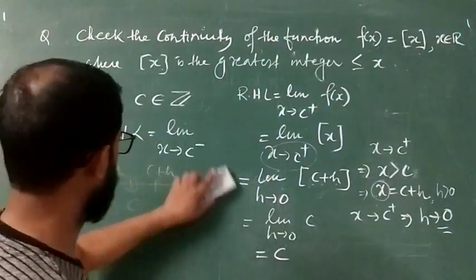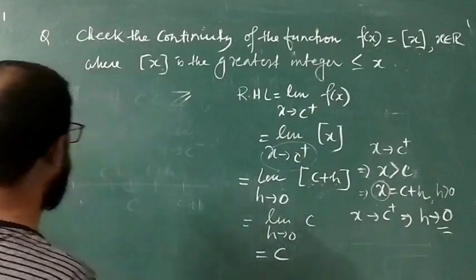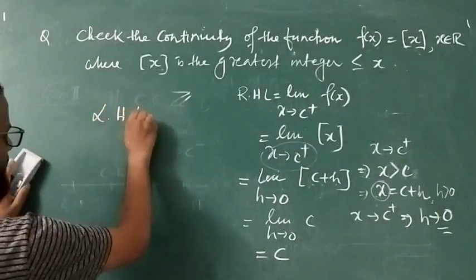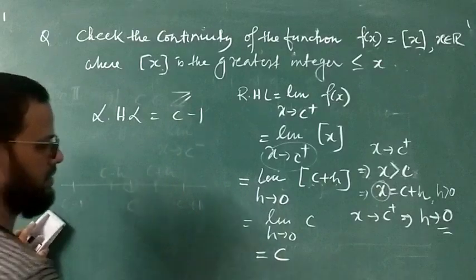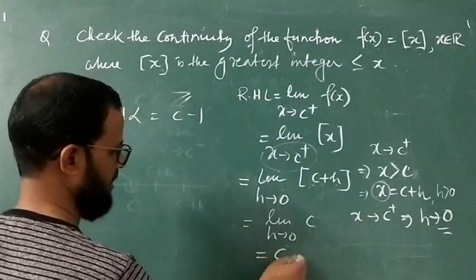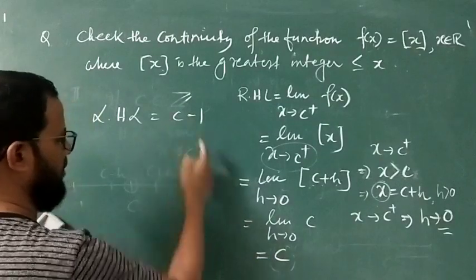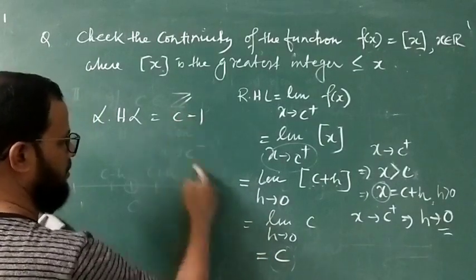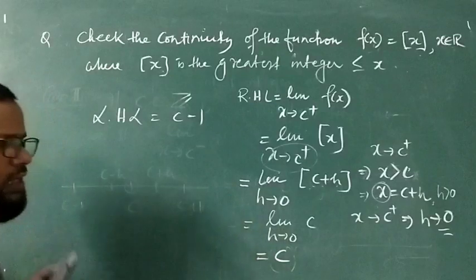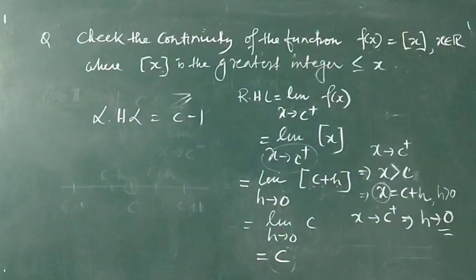But from these two results, what is your left hand limit? Left hand limit क्या मिला था, left hand limit was C minus 1, right hand limit is C. If this is an integer then C minus 1 is an integer, ये अगर 1 होगा तो ये 0 होगा, ये अगर 2 होगा तो ये 1 होगा, ये 3 होगा तो ये 2 होगा। That means C and C minus 1 are not equal.